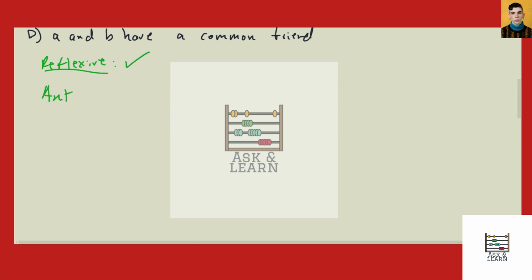But it doesn't seem to be anti-symmetric because, like, say you have a group of 3 friends. So you're person 1 here. Well, you have this common friend. So, 2 and 3 have a common friend in you. But if these two are also friends, then you can have where it switches. So you can have, in this case, of everyone being friends, 2 and 3 having a common friend, as well as 3 and 2 having a common friend, but these 2 people are not the same.